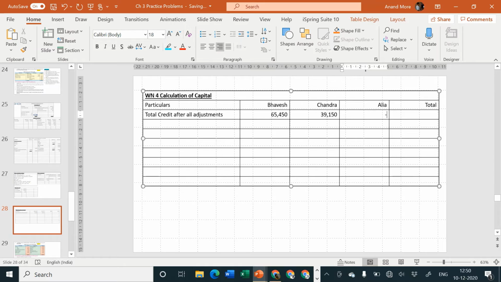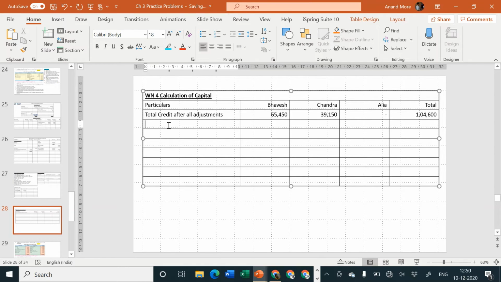She has not yet brought in any cash. In fact, that is the reason why we are preparing this working note. So the total credit of all the old partners after making all adjustments is 65,450 plus 39,150, which is equal to 1,04,600.